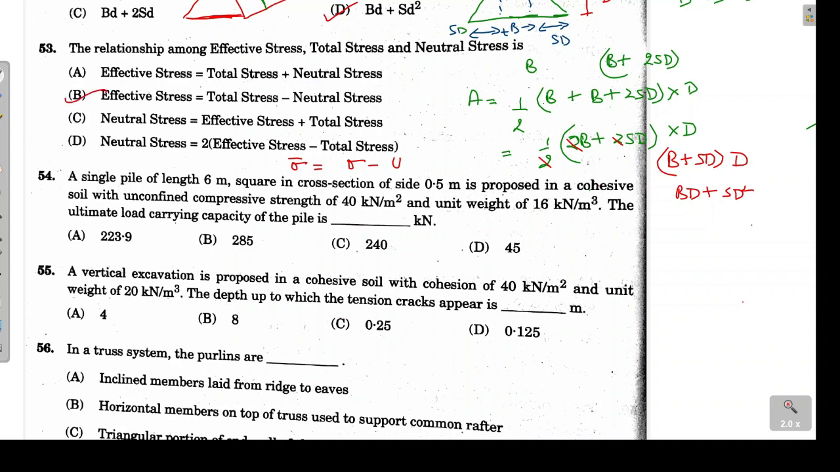Next, 54th problem. A pile has been given to us whose length is known, cross section is square, and it has been placed in cohesive soil. Cohesive means clay soil. Unconfined compressive strength is given as 40 kilonewton per meter square. Unit weight is also known. We have to calculate the ultimate load carrying capacity of the pile. So let's see how this problem will be solved.